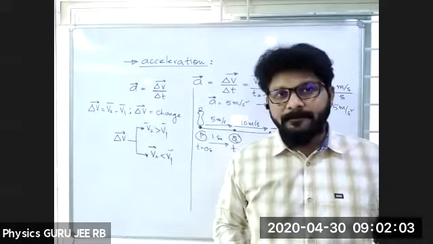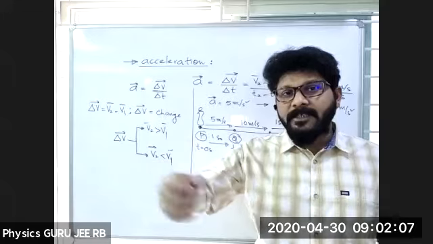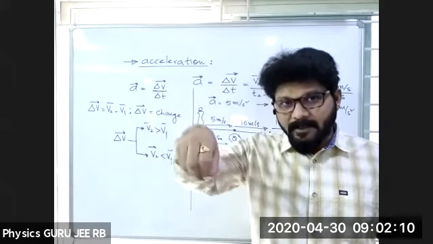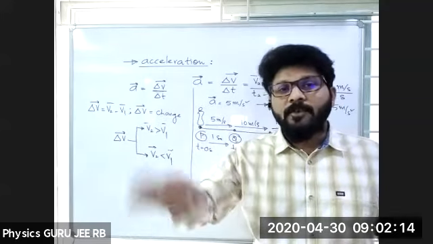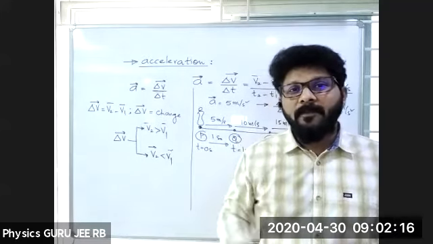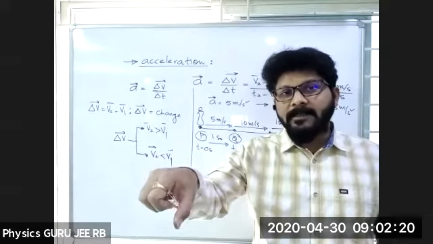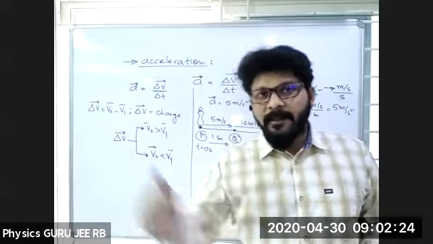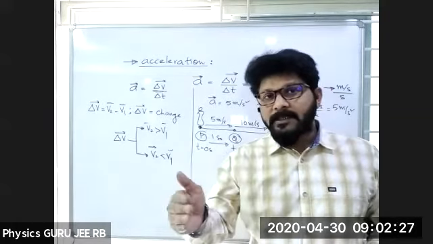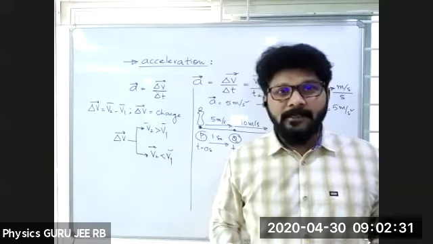Whenever it is increasing, that is the accelerator. Then if you want to stop, you apply the brakes, and the velocity gradually decreases, so we call it deceleration.